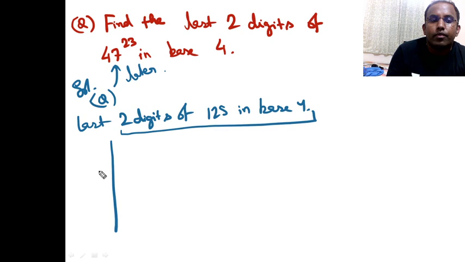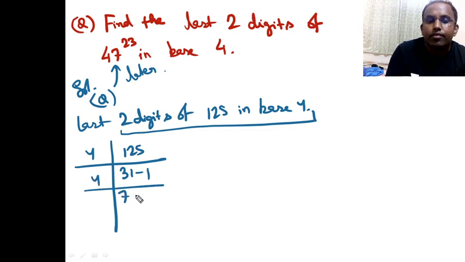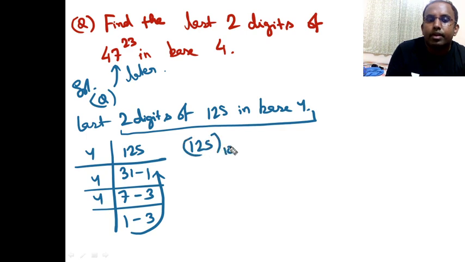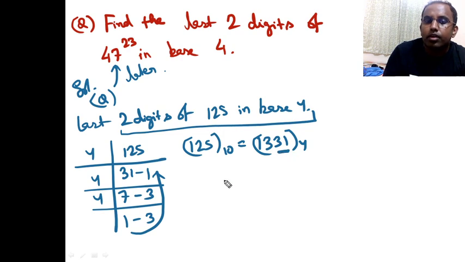So normally what we do, we put 4 here, this is 125. 4 divides 31 times, remainder is 1. 4 divides 7 times, remainder is 3. 4 divides 1 time, remainder is 3. Right? So 1331. So 125 in base 10 becomes 1331 in base 4. Correct? So what are the last two digits here? 31. Okay, so 31 is the answer for the last two digits of 125 in base 4.